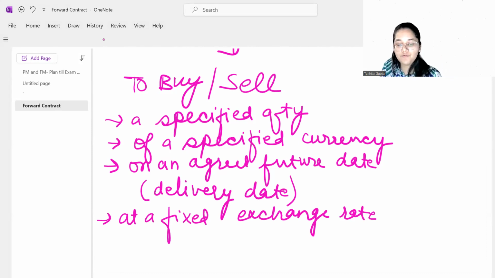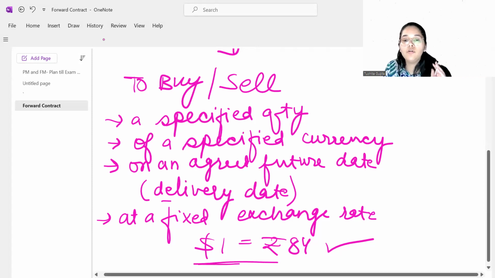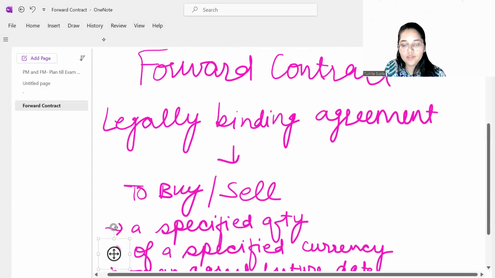Let's suppose we are entering into an agreement in dollars and rupees, and to buy $1, I have to pay 84 rupees. Then this is the rate which we have locked today. No matter what the rate becomes 3 months, 6 months from now, or at our delivery date, this is the rate at which we are going to deal the transaction. So these are basically the characteristics of your forward contract.